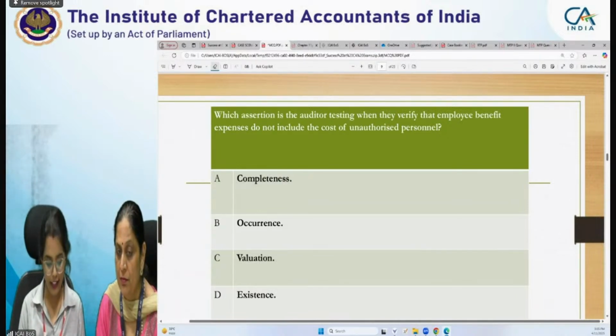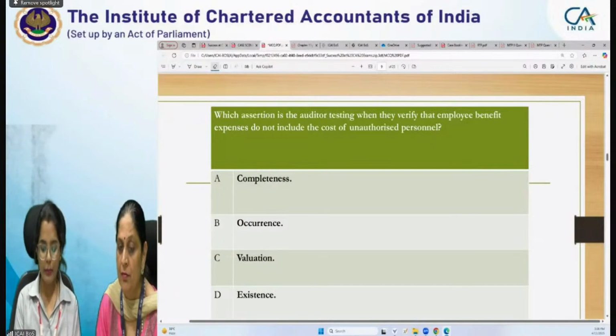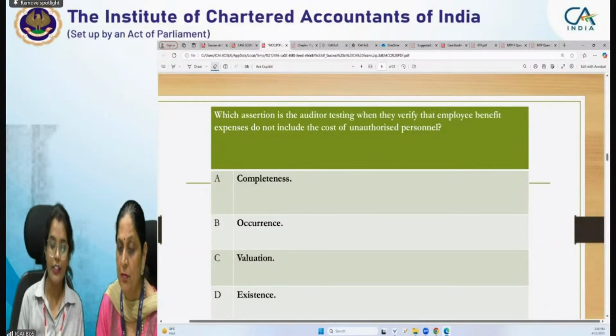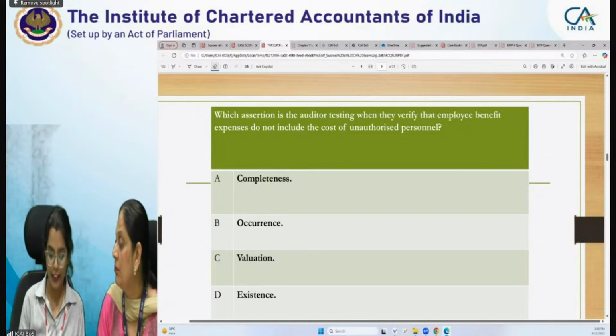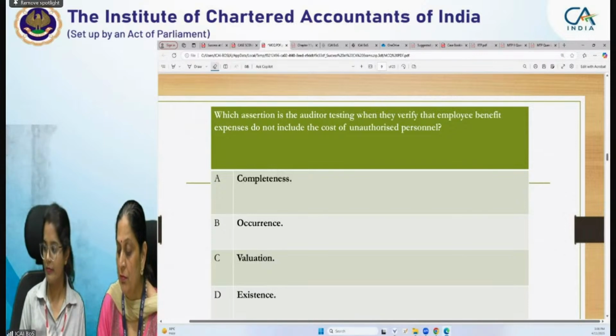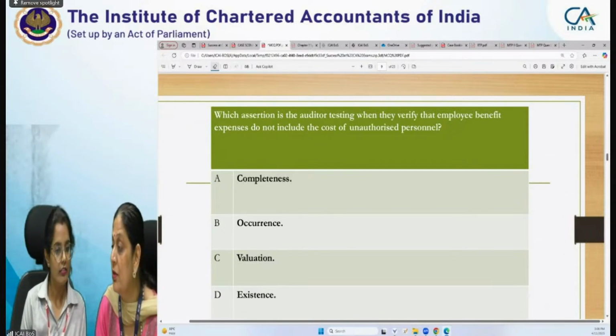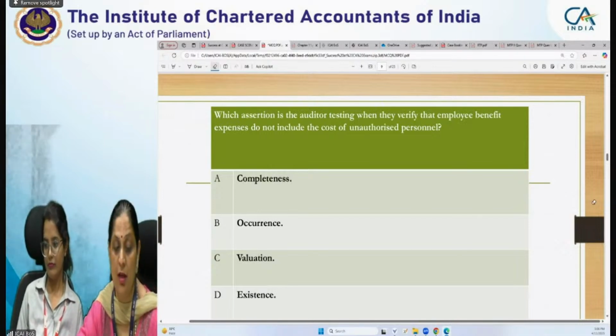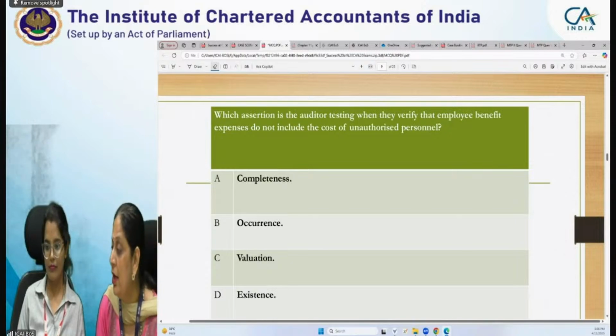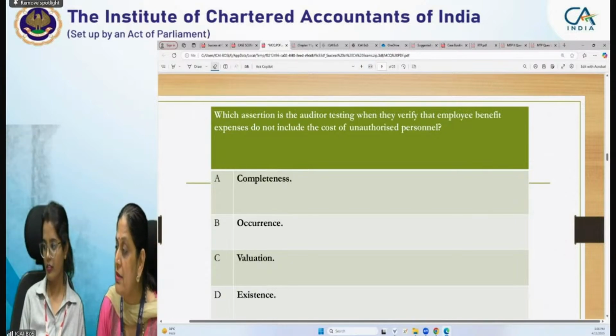Okay, so the correct answer will be occurrence. Because as per occurrence assertion, the auditor is required to check whether employee benefit expenses has been incurred during the period in respect of personnel employed by the entity. And why not this option D, existence? Or why not it is completeness? Is it clear to all that it is occurrence? Mridul, you have rightly mentioned. Whether others are clear why it is occurrence?